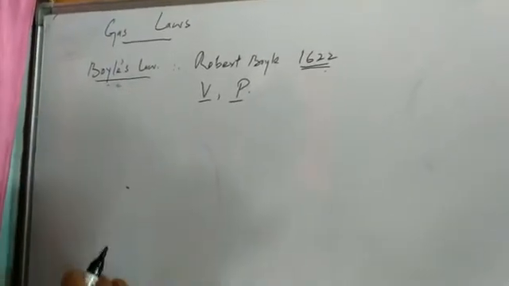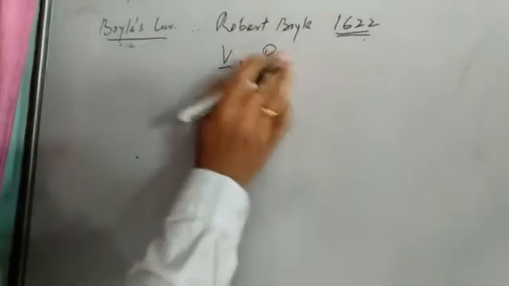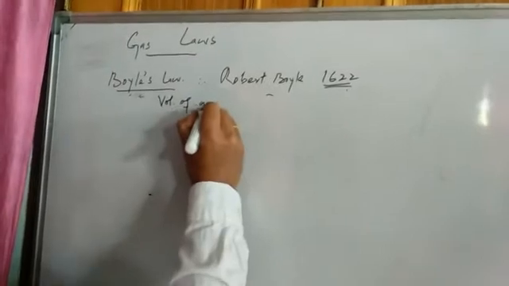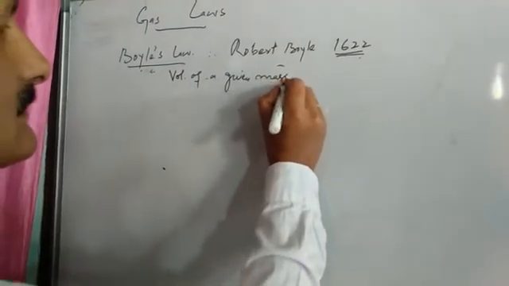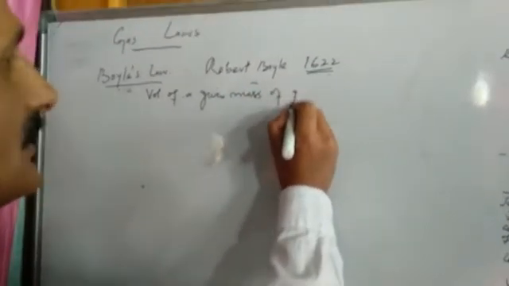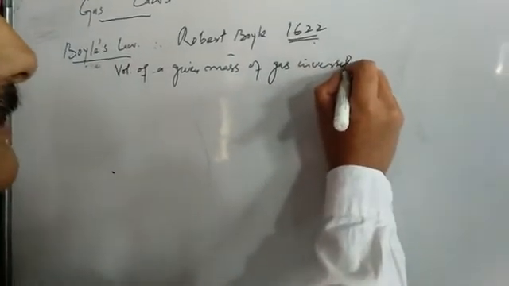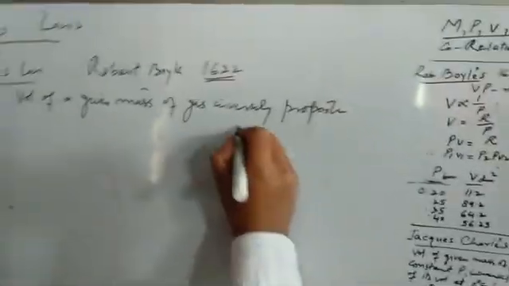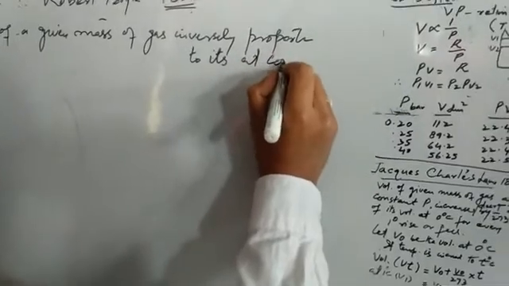He stated in this law that the volume of a given mass of a gas is inversely proportional to its pressure at constant temperature. So there is a condition in this law.